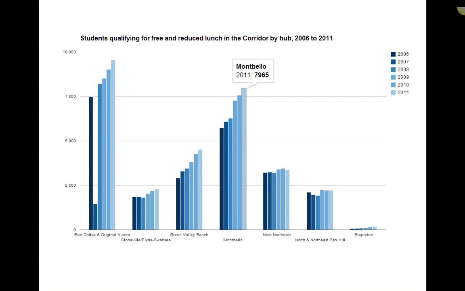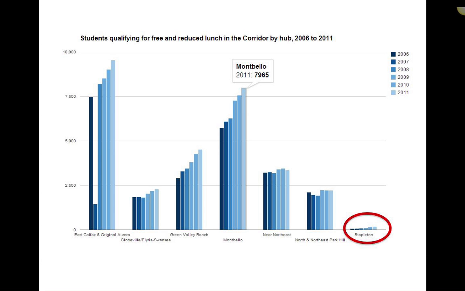When I show people this graph and ask them what they notice, they almost always point to the same thing. Stapleton, the neighborhood on the far right. They say, wow, those other neighborhoods, the population of free and reduced lunch kids is just growing and growing, whereas in Stapleton, there must not be very many at-risk kids. And that's true when we look at Stapleton in the context of these other neighborhoods.